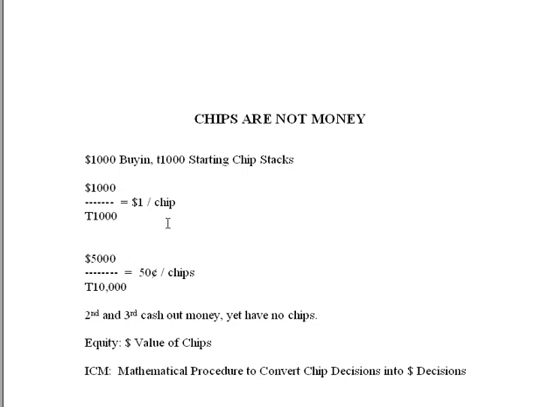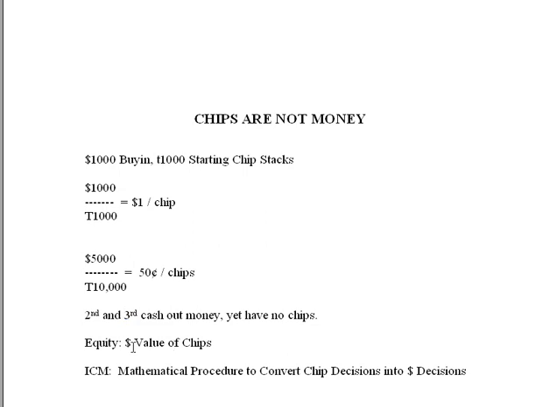Why is this a sudden decline in chip value? What's happening where chips are suddenly worth less? Well, the reason it occurs, of course, is that second and third places cash out money, but they don't have any chips. So when you win one of these SitNGos, the guy you bust out, say the guy you bust out playing heads up, he doesn't have any chips at the end, and yet he's still taking home money. And that's extremely different from, say, a cash game, where you cash out with whatever chips you have. Therefore, chips are not money, and the more chips you have, in fact, the less each individual chip is worth.